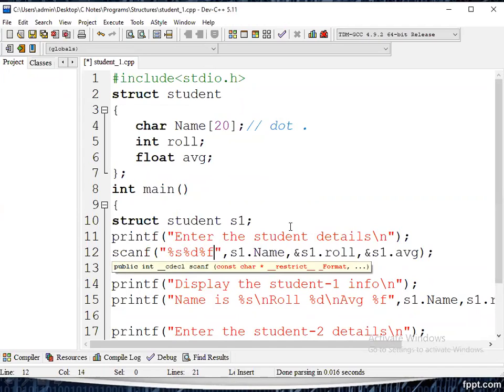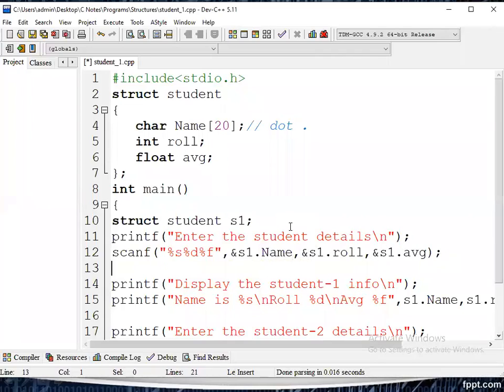That's why scanf contains different format specifiers: string, integer and float. Next, what is the variable name? S1. What are the members? S1 can access name. Now with scanf we pass the information into the variables. So S1 dot name with ampersand, next roll number, next S1 dot average. In that way, we can pass the information.